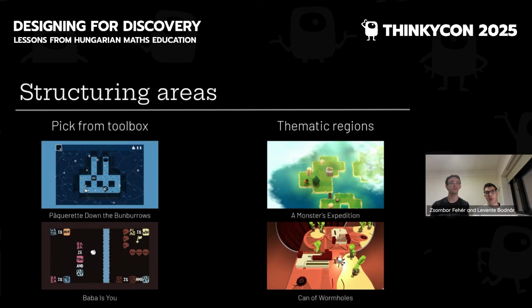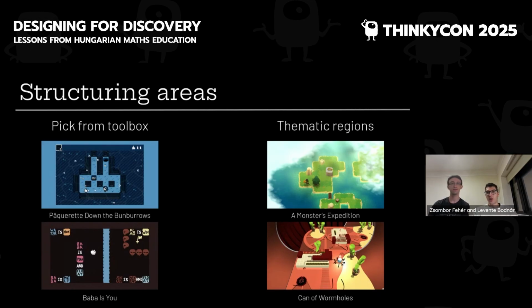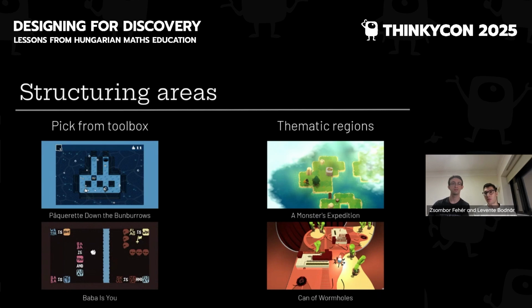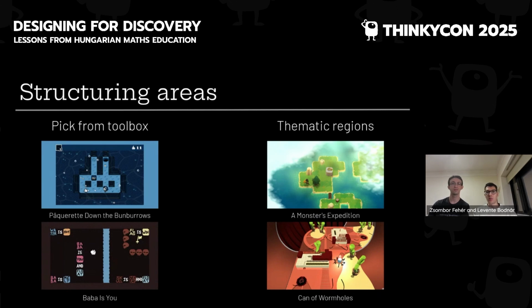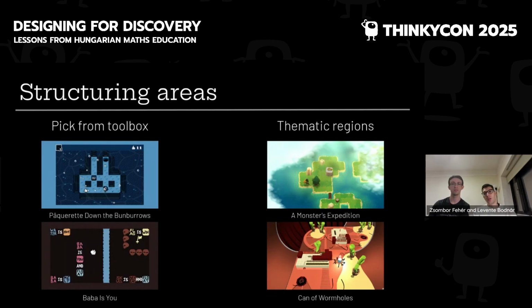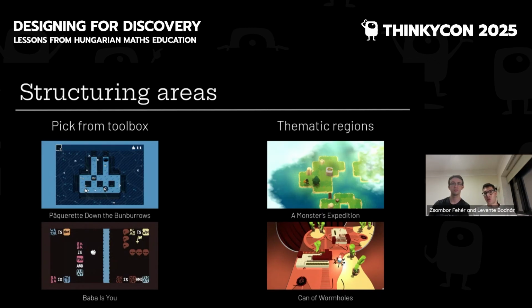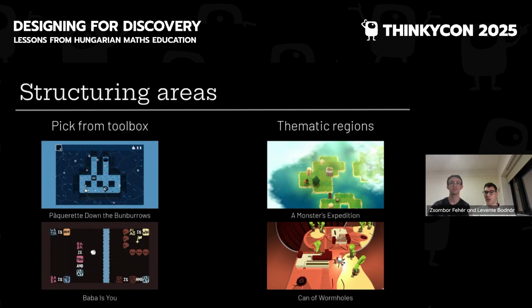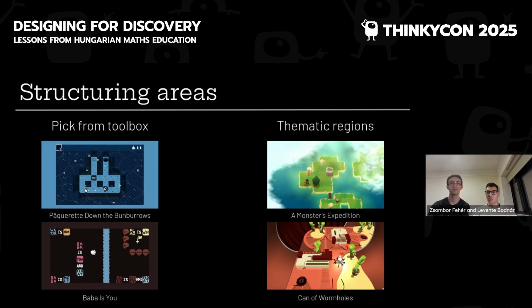An often heard puzzle design advice is that areas should have a clear theme, for example, exploring a certain mechanic. But there is value in being able to select the correct tool from your mental toolbox too. In maths, realizing an unexpected connection between two problems is exciting. Both ways of structuring puzzle games are valid, and anything on the spectrum can work.